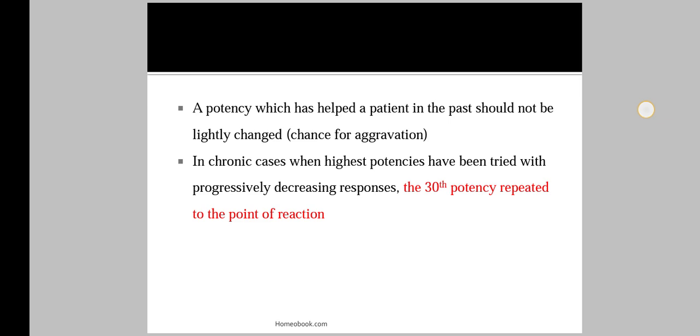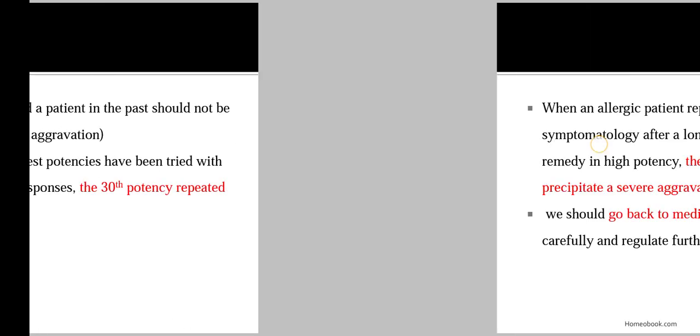repeated to the point of reaction. In chronic cases, when highest potencies have been tried with progressively decreasing responses, it means first we use the highest potency, then the 30th potency repeated to the point of reaction.